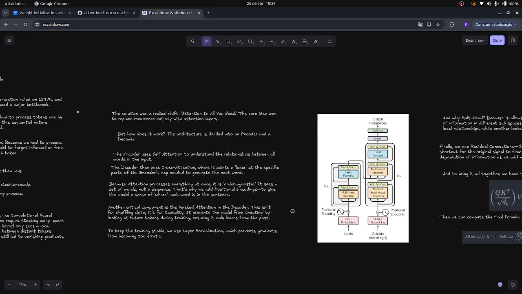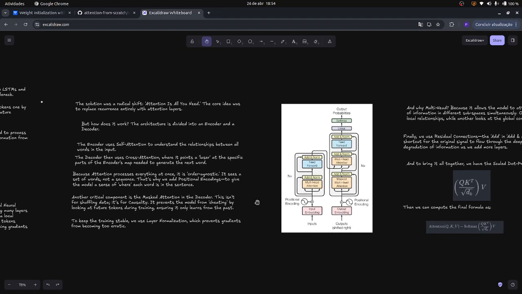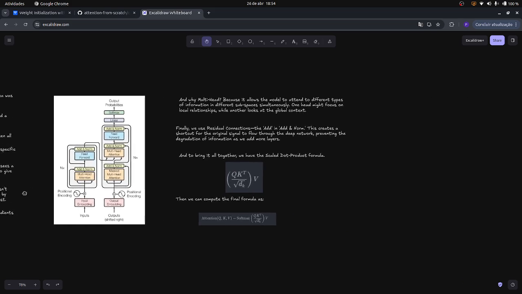Another critical component is the masked attention in the decoder. This isn't for shuffling data, it's for causality. It prevents the model from cheating by looking at the future tokens during training, ensuring it only learns from the past, not the future. To keep the training stable, we use layer normalization, which prevents gradients from becoming too erratic.